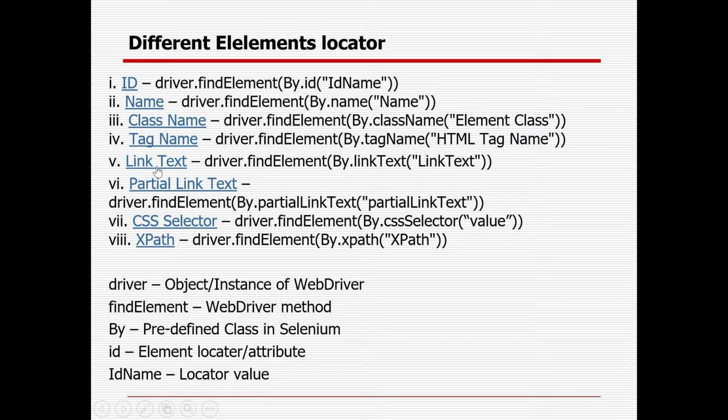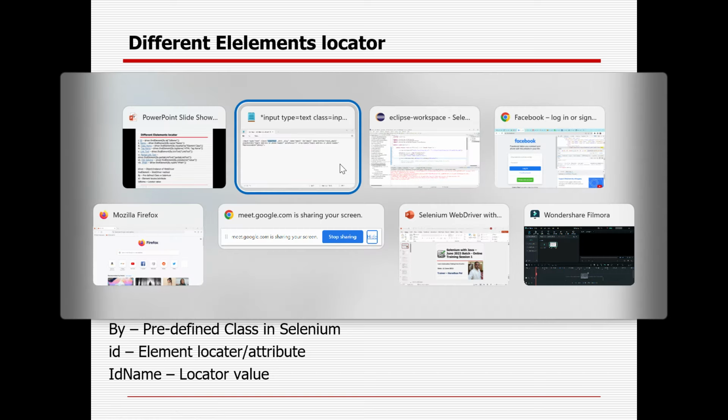Okay, then link text and partial link text. In case this is a link or hyperlink, then you can go with the link text or partial link text. Link text means you need to give the exact link name, and partial link text means, suppose there is a huge link available, you cannot give the whole page's link. Sometimes there is a link, maybe with 5 components, out of which one component might change every time. So if you use link text, it will not work. Got it? So you can use the partial link text for the static component. That is the reason partial link text can be used for a link or hyperlink.